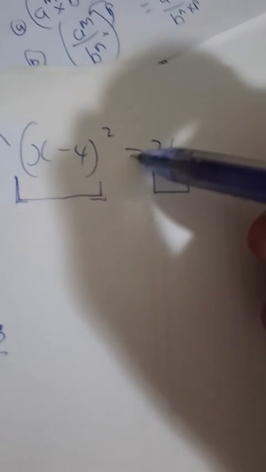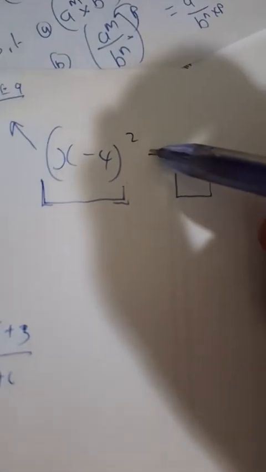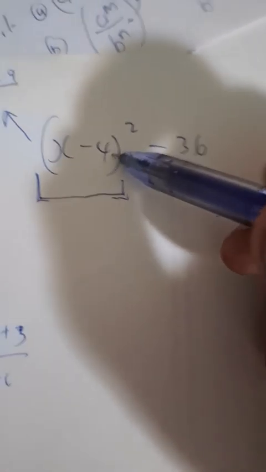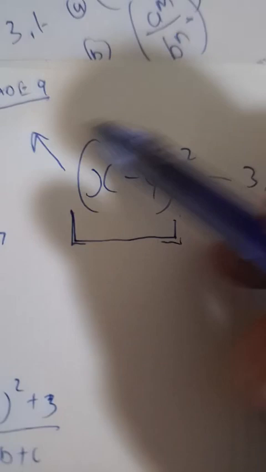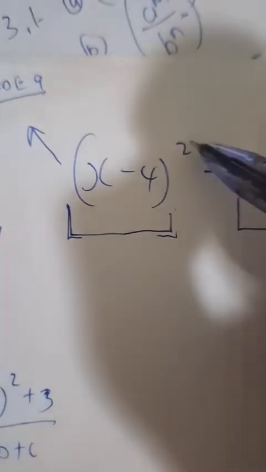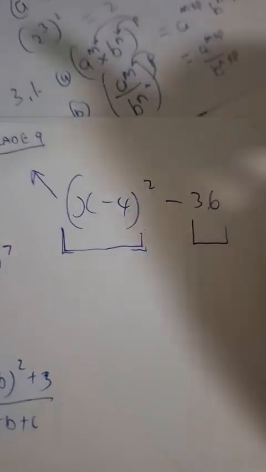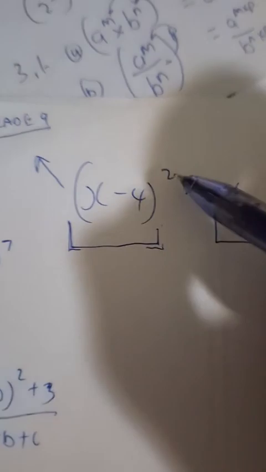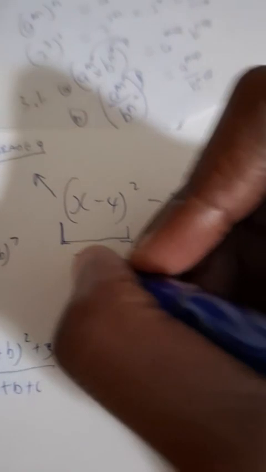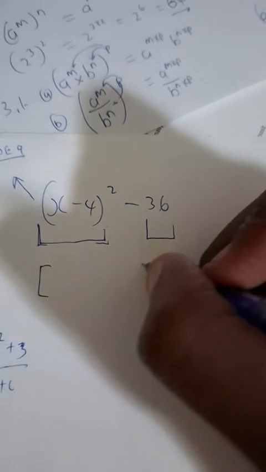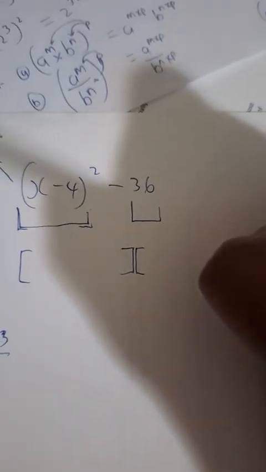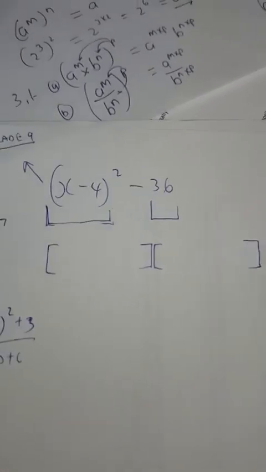But what we see next is that we have a difference. 36 is a perfect square. X minus 4 squared. This bracket is a binomial squared. So we have a difference of 2 squares. This is a binomial squared. So what I'm going to do is I'm going to open 2, and I call them square brackets. And why am I opening 2 square brackets?